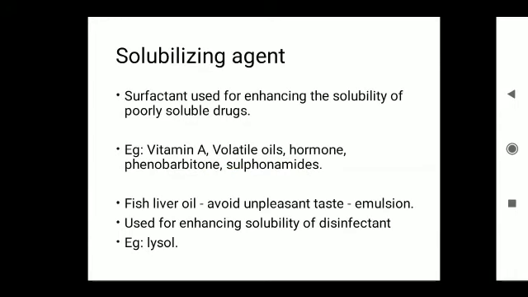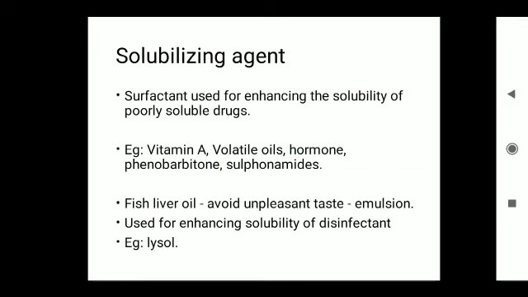Coming to pharmaceutical applications, they act as solubilizing agents. Surface active agents have been extensively used as solubilizing agents for a number of poorly soluble drugs like vitamins, volatile oils, hormones, phenobarbital and sulfonamides.